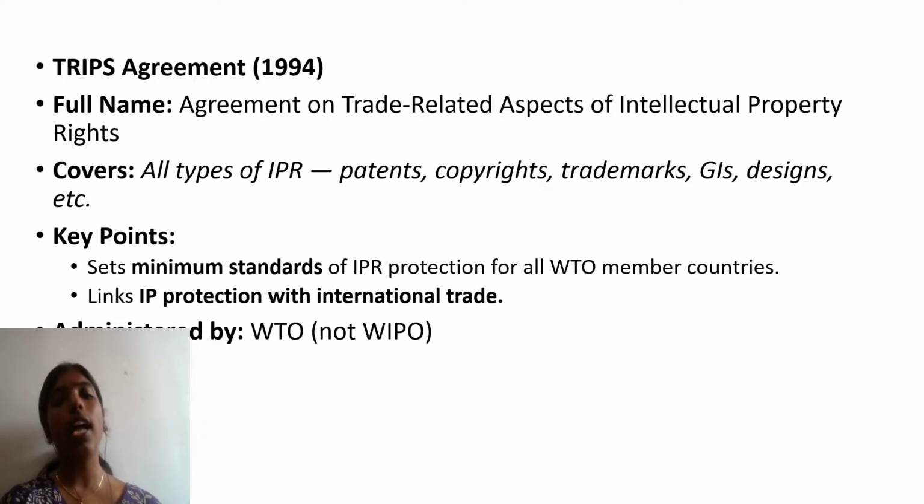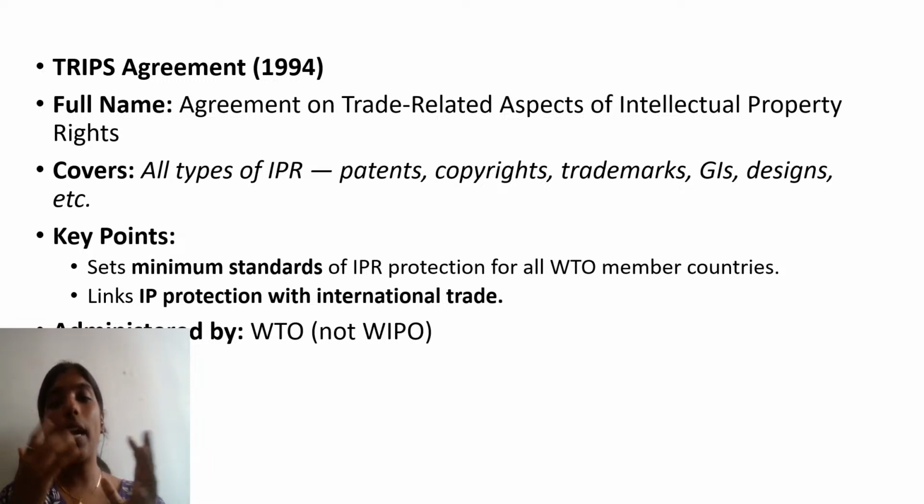It links IP protection with international trade. So the connection between intellectual property protection and international trade is mainly established through the TRIPS agreement. Always remember, TRIPS is administered by the World Trade Organization, not WIPO.